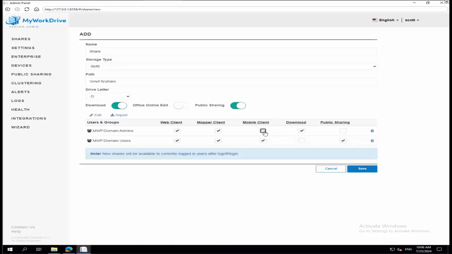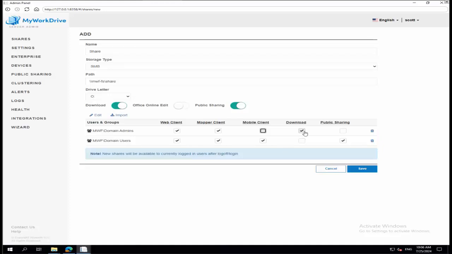But what's happening here, and what's important to understand, is that all of the access on this file share, because I'm in Active Directory mode, is occurring in the context of the user. So the user signs into the machine. I know what groups they're a member of. I know what they have rights to. So when the user accesses in any of the clients, doesn't matter what client you're using, MapDrive, mobile, web, Mac, Windows, iOS, Android, none of that matters. It all works the same way. When the user accesses the share, it's done under the context of the user. And that's important to understand because that's what happens in Active Directory mode.